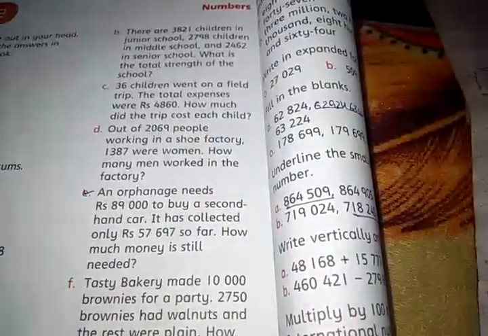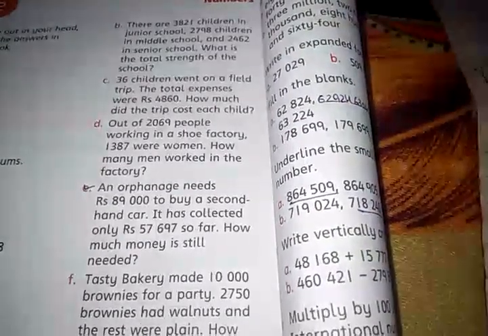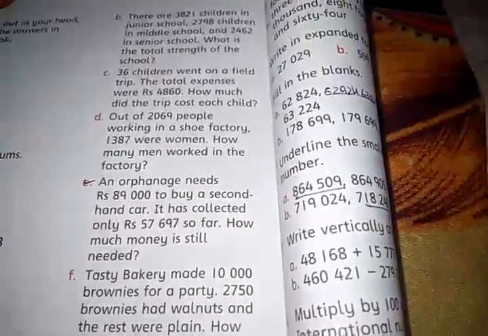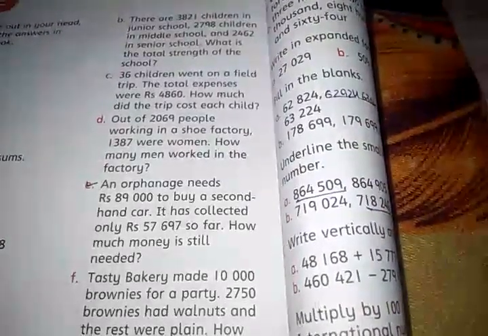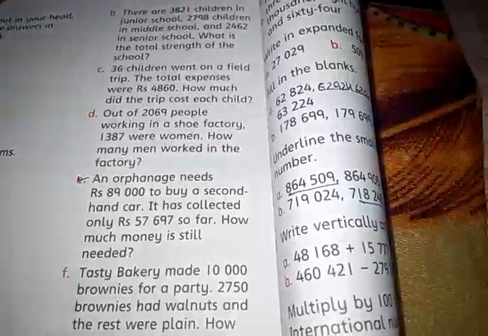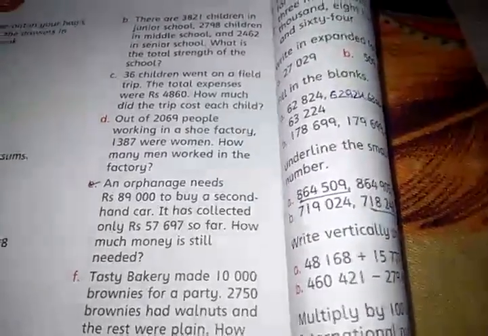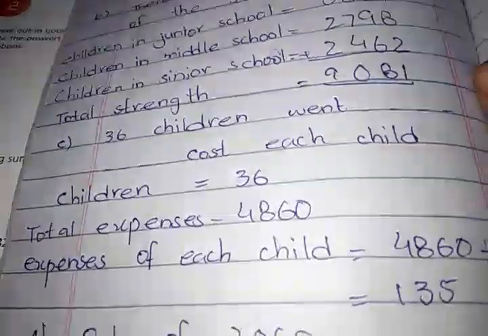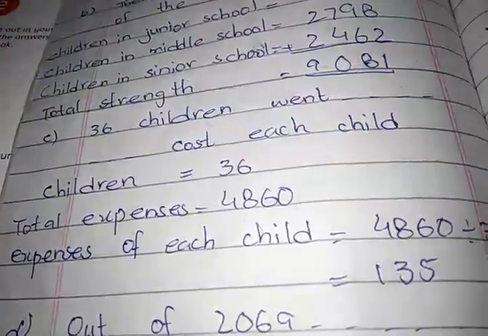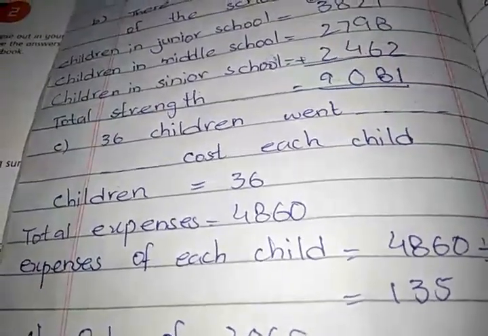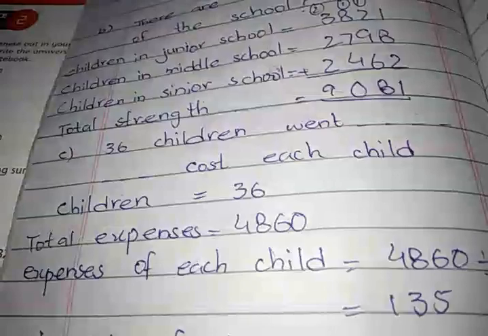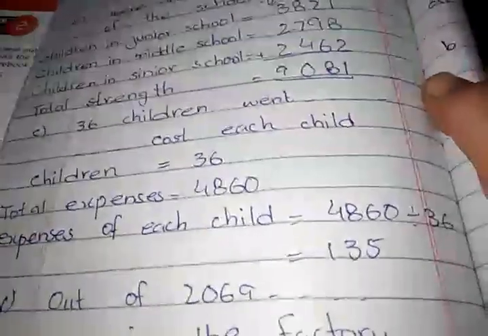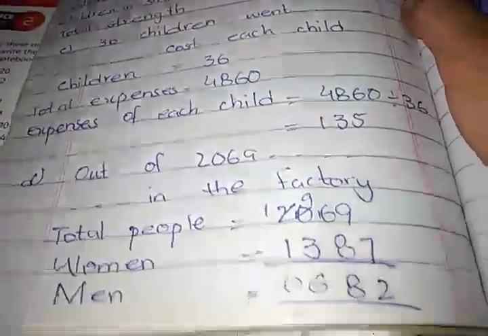Part D is, out of 2,669 people working in a shoe factory, 1,387 were women. How many men worked in the factory? Here we have to find the strength of men. To find it, we subtract the women's strength from the total strength in the factory.